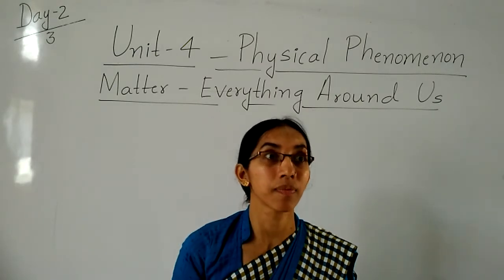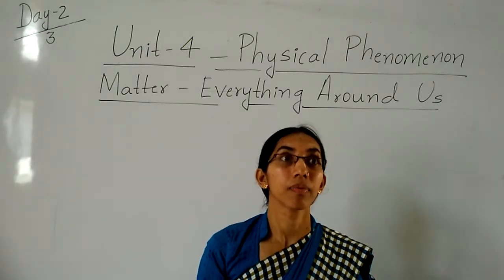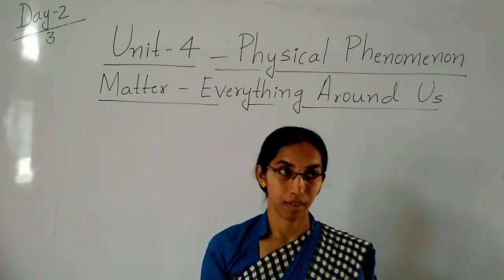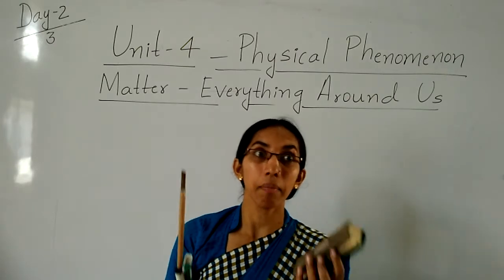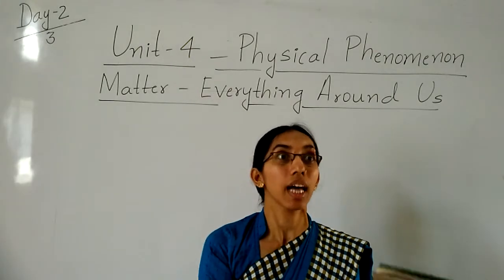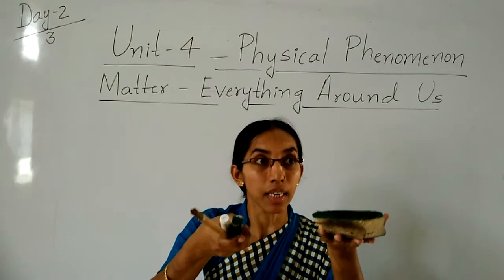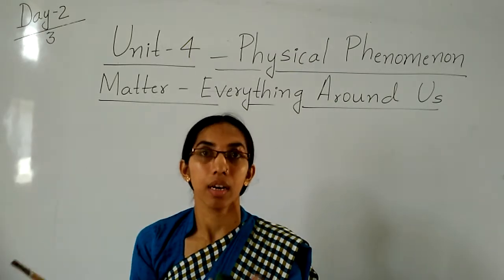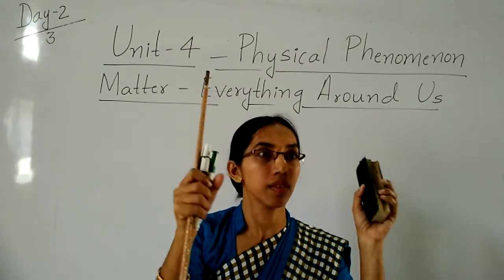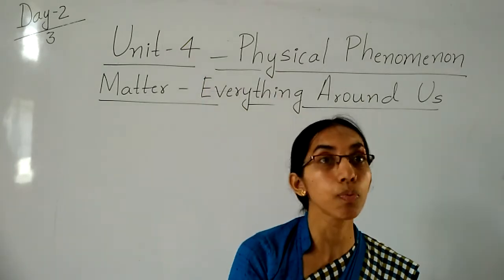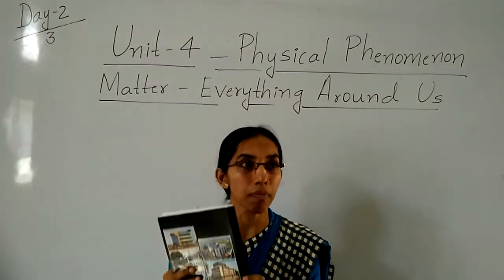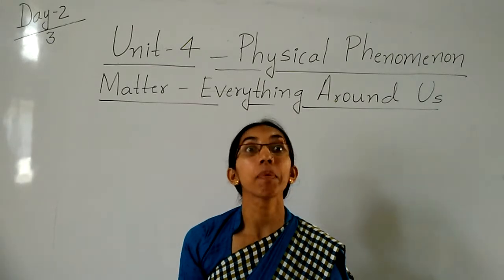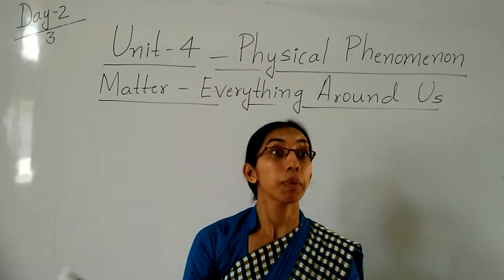What does mass mean, children? Quantity, it's in kg. Weight. Anything that has mass, meaning weight, and occupies space. If I keep the duster, marker, this stick or notebook on the table or anywhere, all these things occupy space.